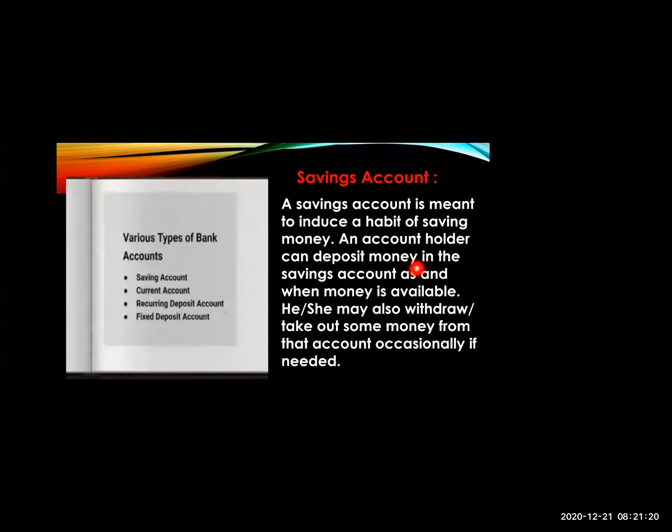So the account holder can deposit their money in this savings account, and whenever he needs money to remove, if the requirement is there. Why do we save money? To save our future. In future, like for your parents, they are saving money for your future now, for your education. So if for your education they require the money, that time they can remove it from the bank. That's why they are saving today. So whenever you require money, you can easily withdraw, you can easily take out money from your savings account.